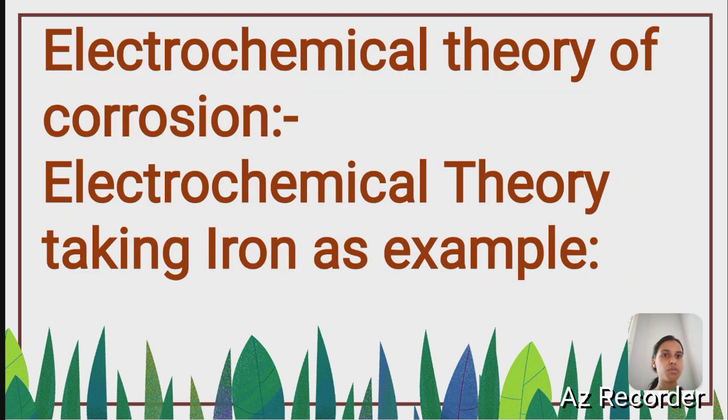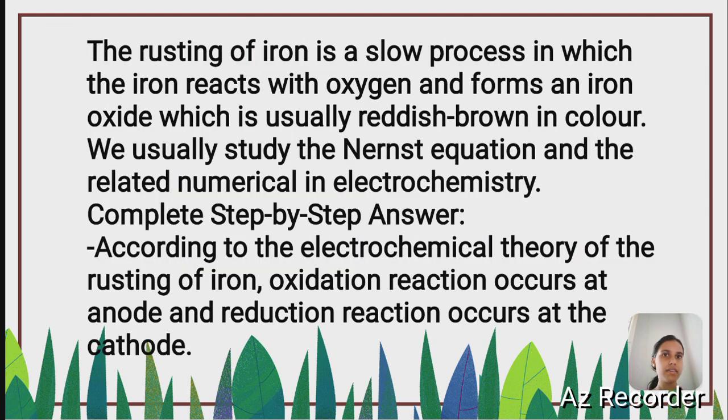Electrochemical theory of corrosion. In the electrochemical theory, we take iron as the example. The rusting of iron is a slow process in which the iron reacts with oxygen and forms an iron oxide, which is usually reddish brown in color. We usually study the Nernst equation and related numerical in electrochemistry.